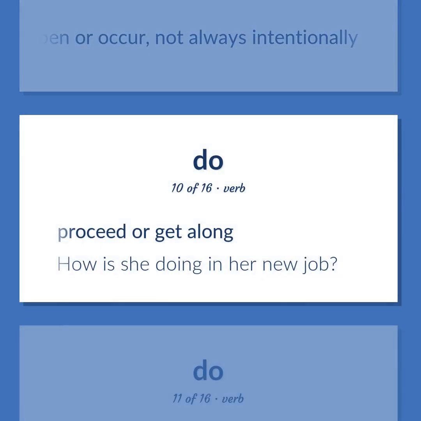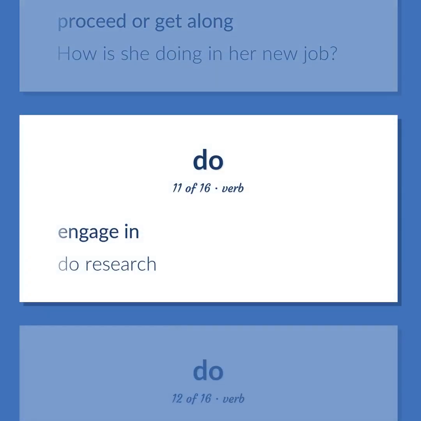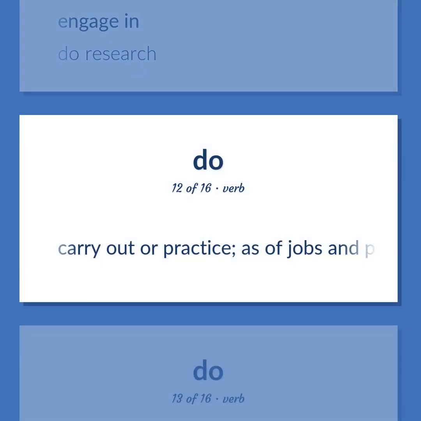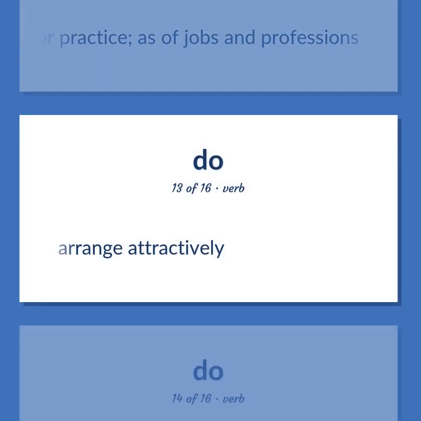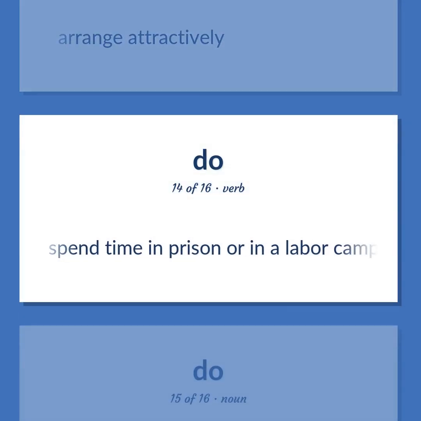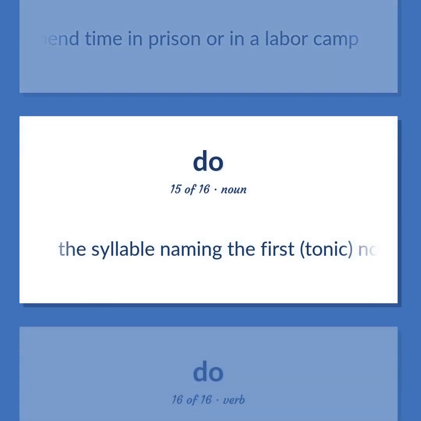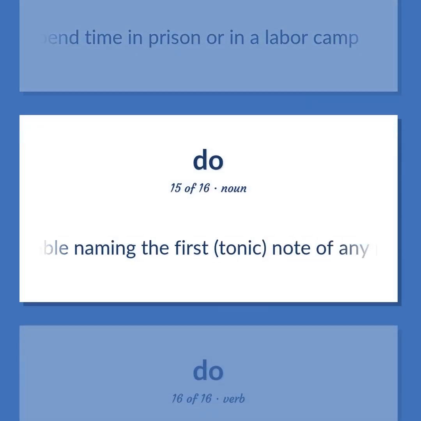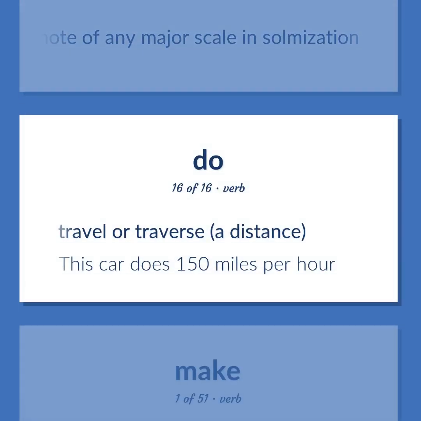Proceed or get along. How is she doing in her new job? Engage in. Do research. Carry out or practice, as of jobs and professions. Arrange attractively. Spend time in prison or in a labor camp. The syllable naming the first, tonic, note of any major scale in psalmization. Travel or traverse, a distance. This car does 150 miles per hour.